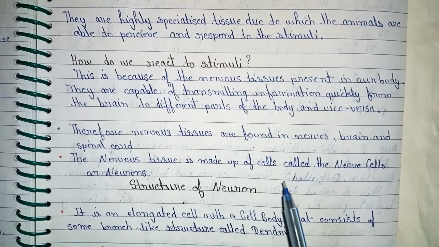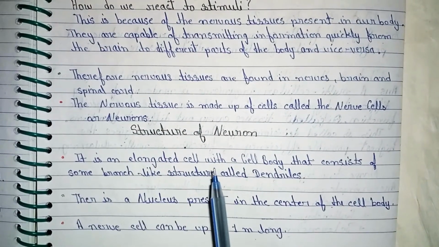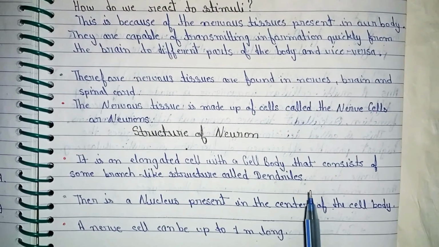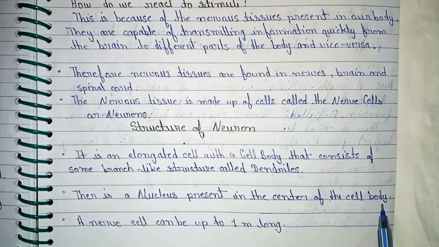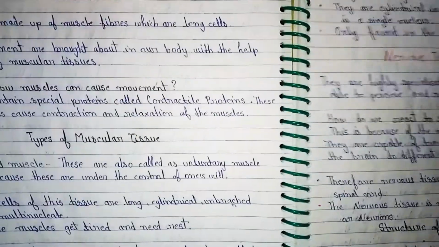Nervous tissue is made of cells called nerve cells or neurons. Structure of neurons. It is an elongated cell with a cell body that has some branch-like structures called dendrites. There is a nucleus present in the center of the cell body. A nerve cell can be up to 1 meter long.